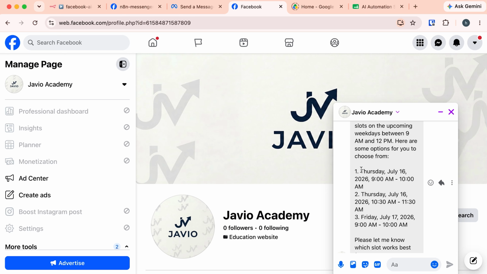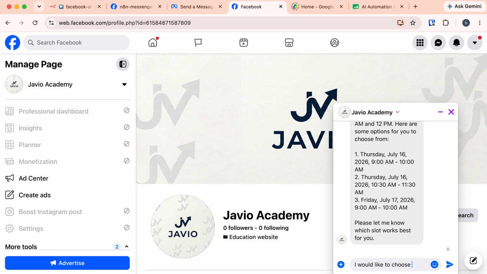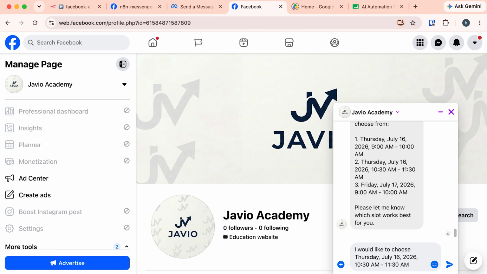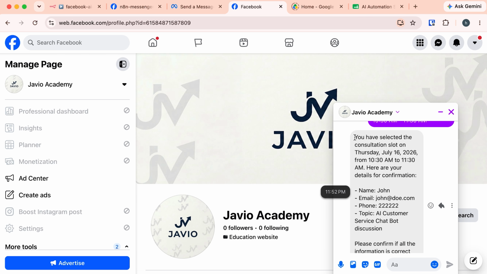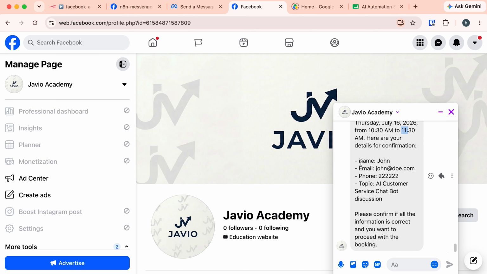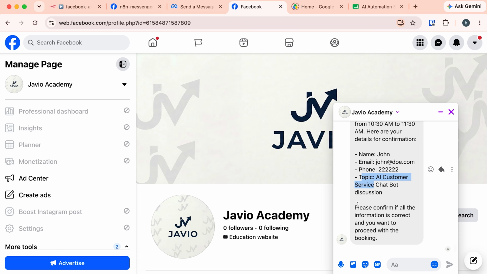Perfect. It responded with these 3 available time slots. So I need to choose among these. Let's choose this one. Let's copy that and tell it that I would like to choose and provide the date and time and send a message. And here it's asking my confirmation. It has provided the summary that the consultation slot on Thursday, July 16, 2026 from 10:30 to 11:30. And here is my summary of the information, my name, email and topic. And it's asking for my confirmation. Let's tell it to confirm.